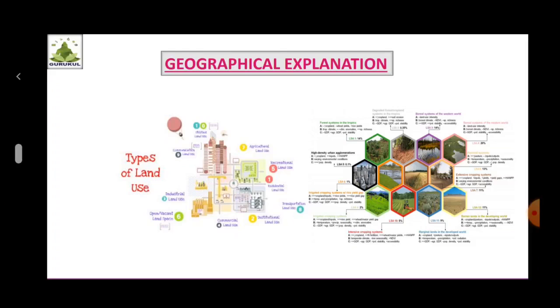Number 1, location and site. Second, natural resources. Third, housing development policies. Fourth, transportation routes. Fifth, industrialization. Sixth, trade and commerce. Seventh, playgrounds and entertainment facilities. And last one, government policies.